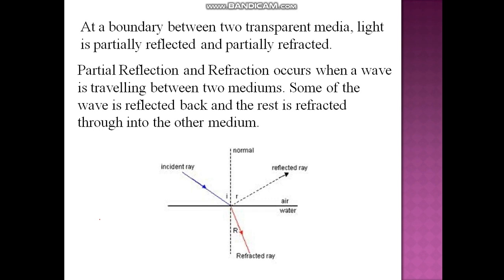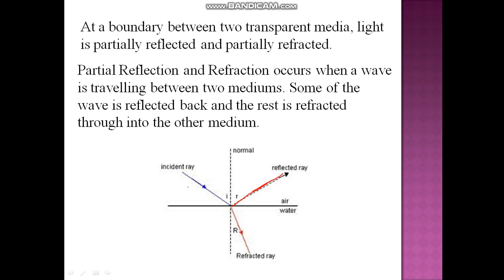So in this diagram you can observe the incident ray, isn't it? And when it is falling on the surface, then part of the light is reflected. You can observe the direction it is reflected and part of light is refracted.